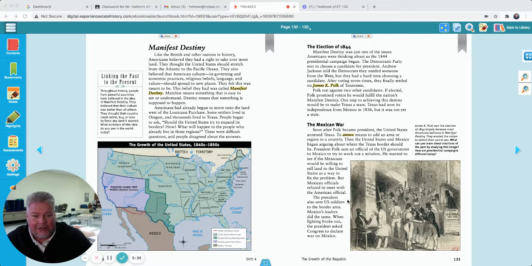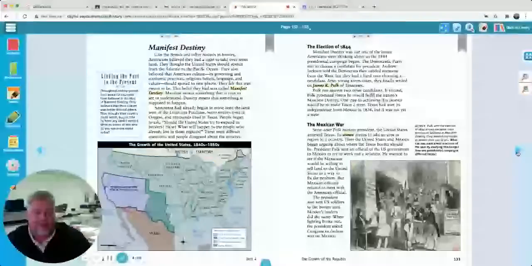So the president also sent U.S. soldiers to the border area, and Mexico leaders did the same. When fighting broke out, the president asked Congress to declare war on Mexico. So there was a dispute or an argument about where is the correct border between the United States and Mexico. How far up does Mexico's land go, and how far down does the United States land go? They didn't agree, so they're going to fight about it. Okay, so let's see what happens. 134.